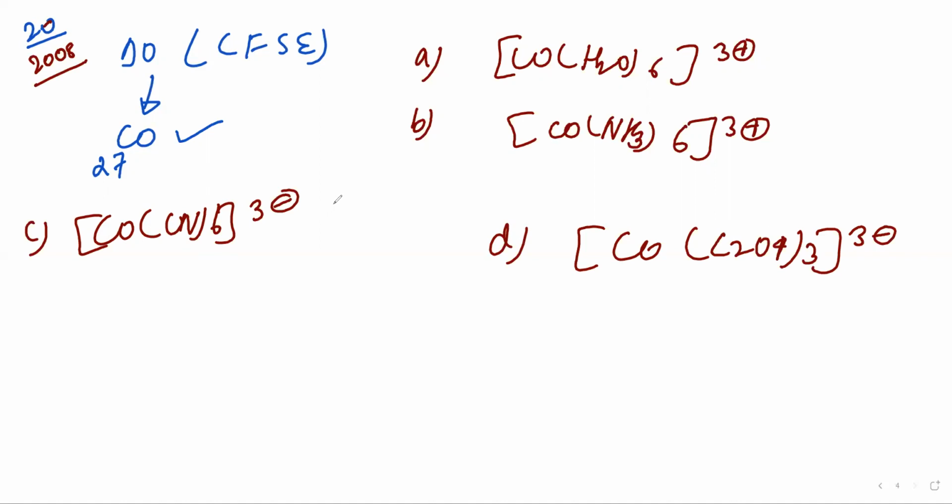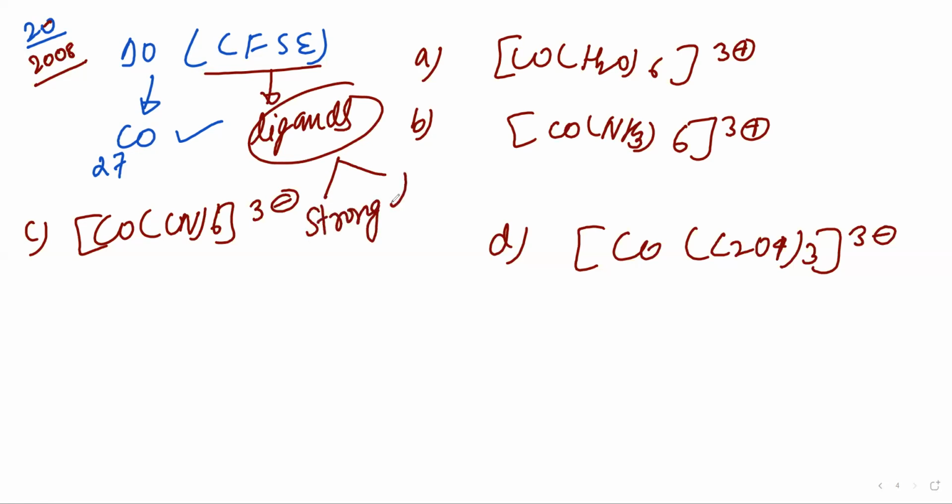In all the given options, the central atom is the same and contains the same number of d orbitals. So CFSE is decided by the ligands. It depends on strong field ligands and weak field ligands.